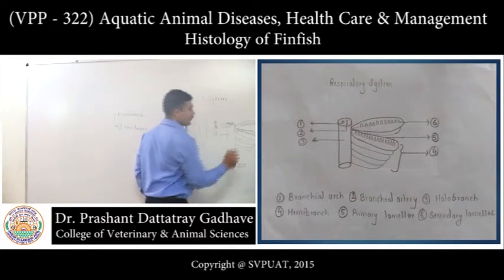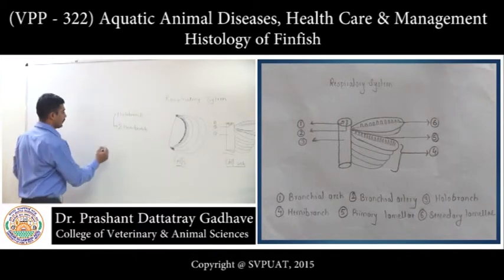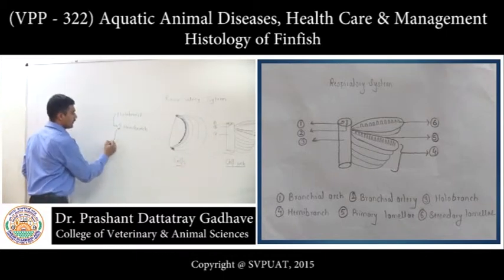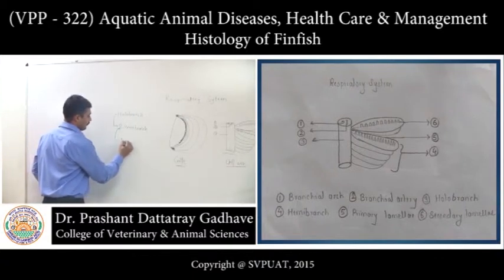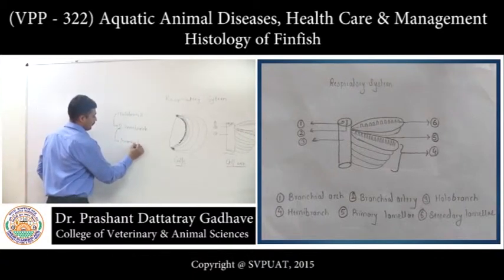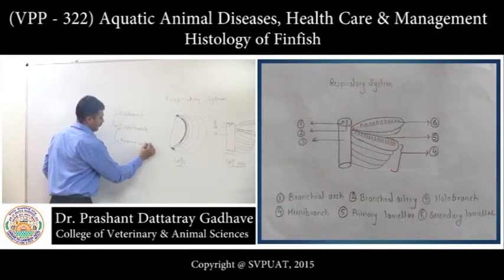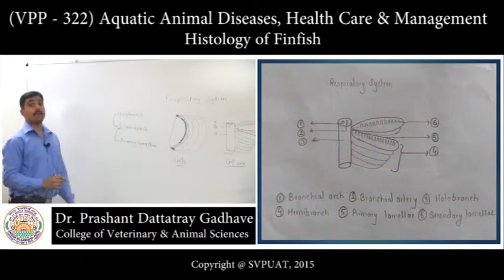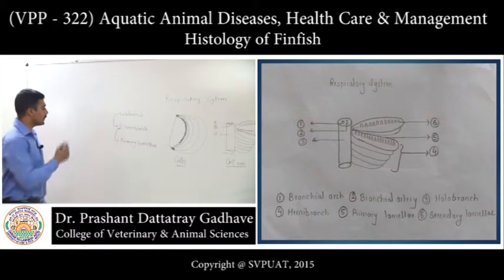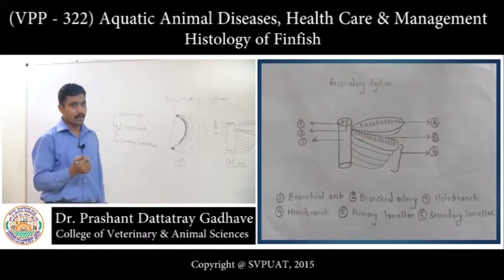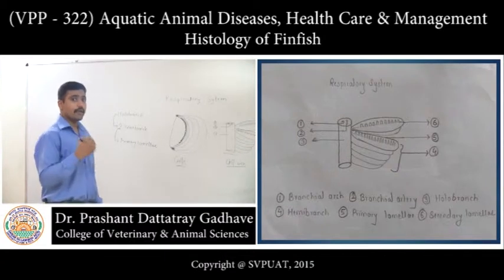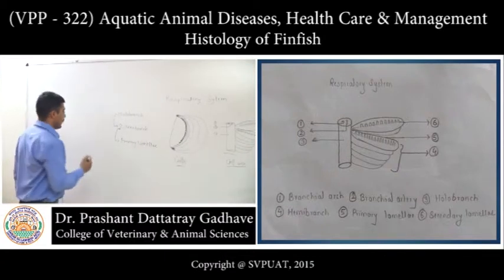This is the hemibranch. Now each hemibranch again has primary lamellae. Now the surface area of these primary lamellae is increased by dorsal and ventral secondary lamellae.